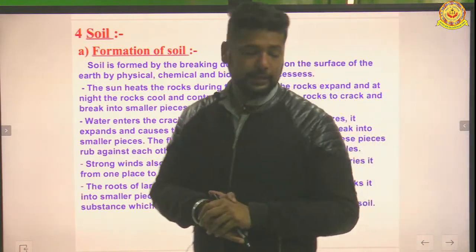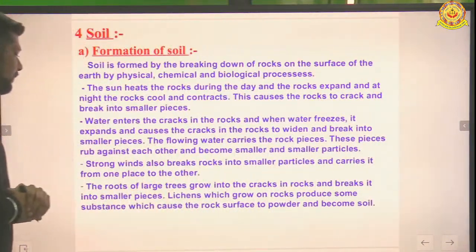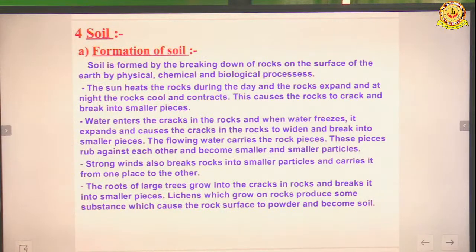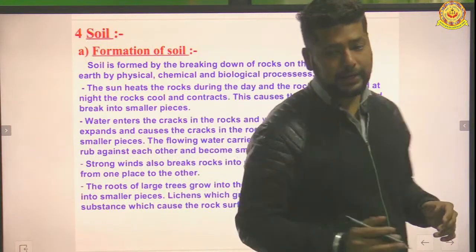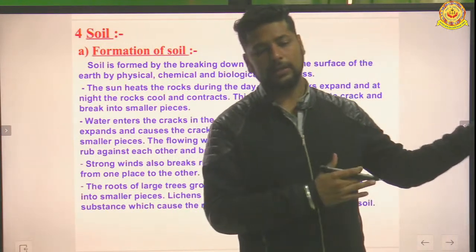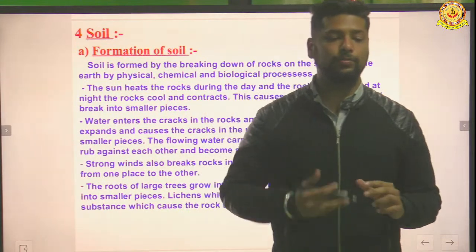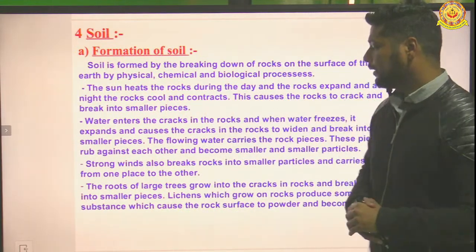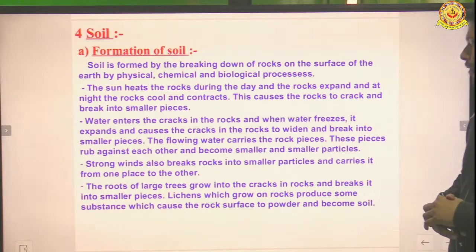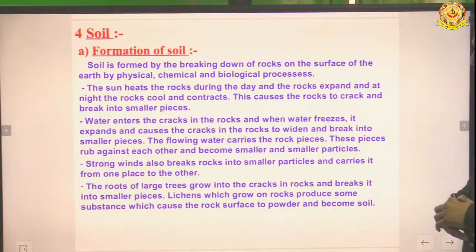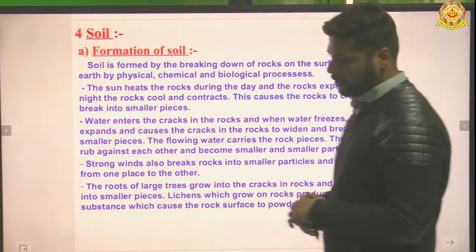Okay. Next, strong winds also break rocks into smaller particles and carry them from one place to another. So the wind carries these smaller rocks from one place to another, and it makes these rocks even smaller. Okay. And the roots of large trees grow into the cracks in rocks and break them into smaller pieces. Lichens which grow on rocks produce some substances which cause the rock surface to powder and become soil.